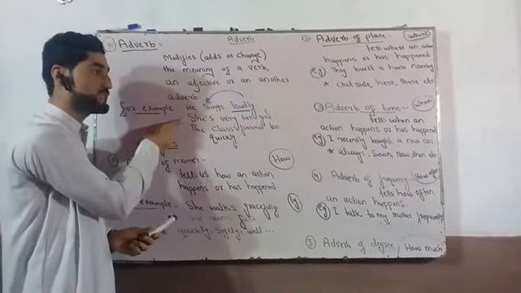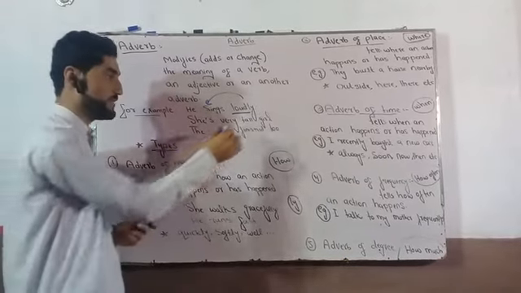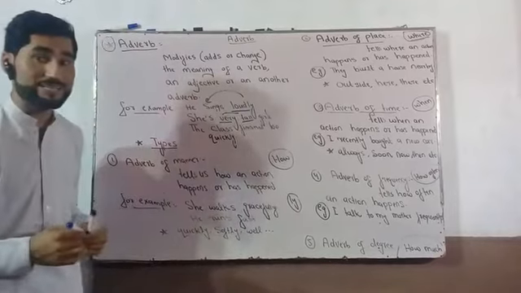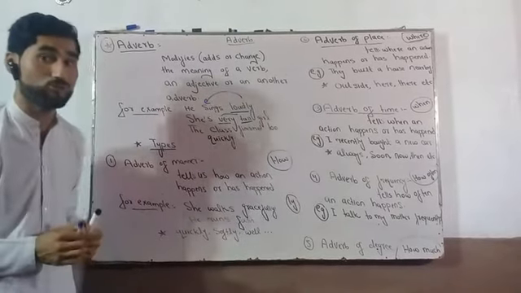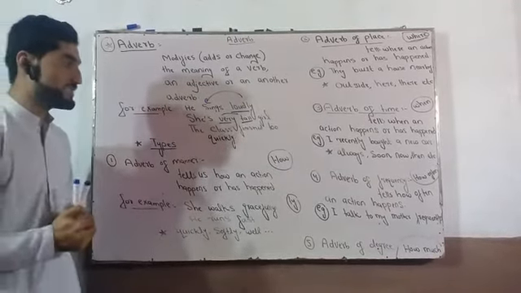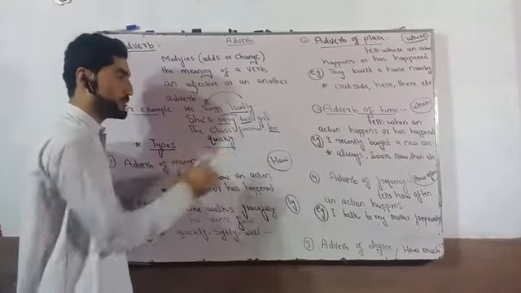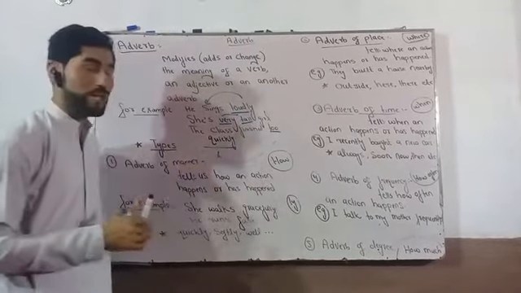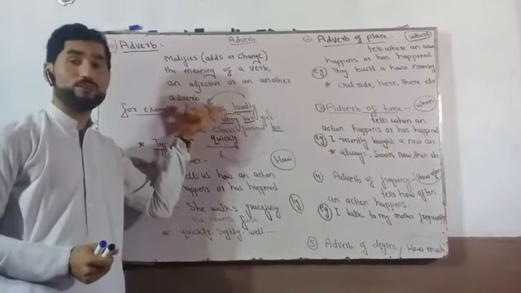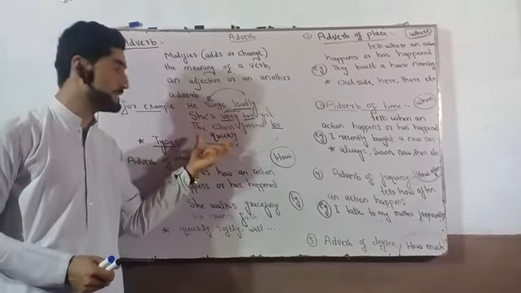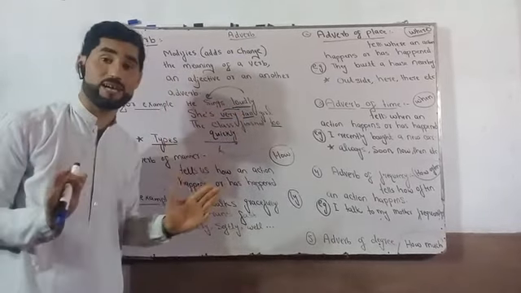And second sentence, she's a very tall girl. So tall is an adjective. Very is an adverb. The adverb modified an adjective. Third one, the class vanished too quickly. Too is an adverb. Quickly is an adverb. So the adverb modified another adverb. In the first sentence, the adverb modified a verb. In the second sentence, the adverb modified an adjective. In the third sentence, the adverb modified another adverb.